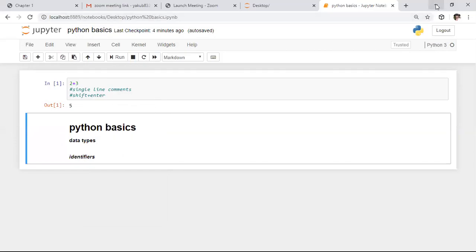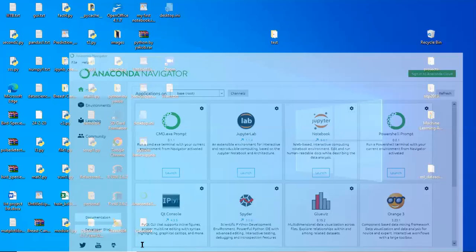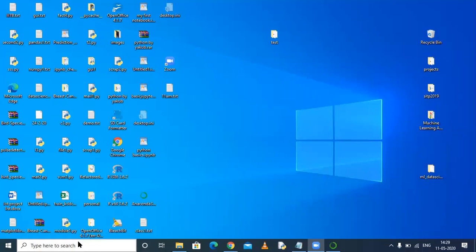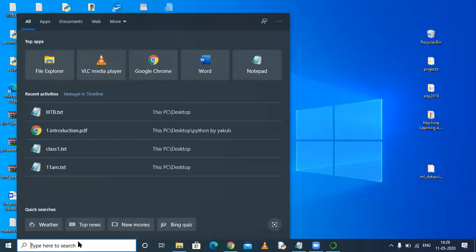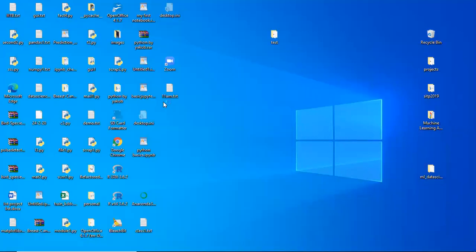If you want, you can also use IDLE. Now I will explain how to use it. First you need to go to the Python organization website. There you will get different versions. Download the Python 3.7 version and install it. After installing, come to the search icon and type IDLE. Here IDLE stands for Integrated Development Learning Environment. Then click on Open, and this platform will open on your laptop.